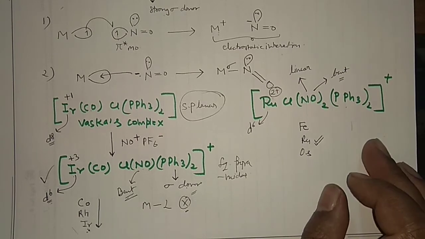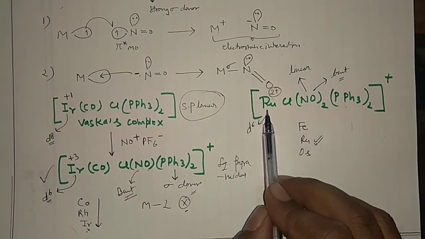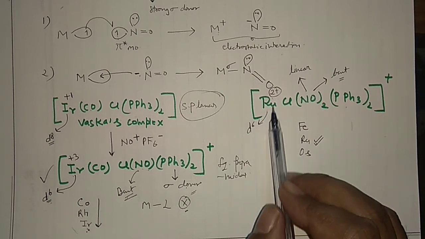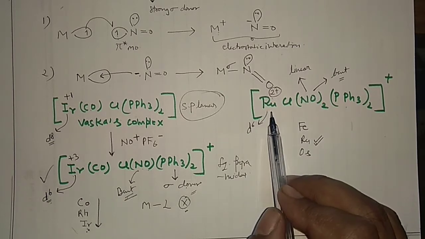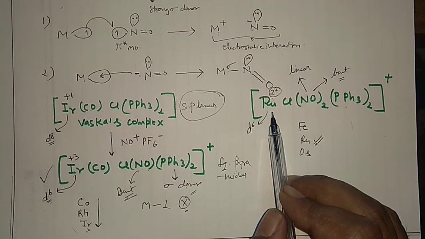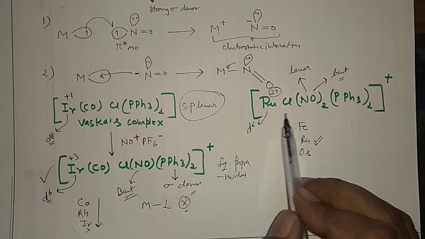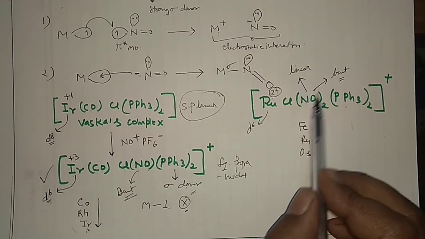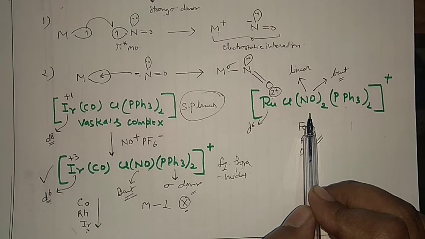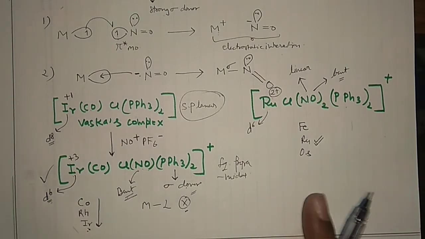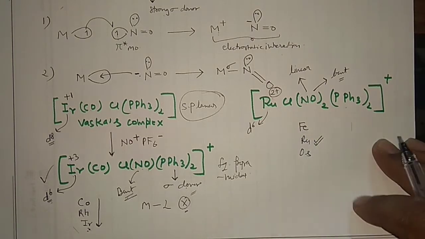So this is something very, very important. This ruthenium is not very much electronegative, and the charge is also +2. This will allow some kind of pi back donation, and this pi back donation will allow the formation of both the linear and the bent geometry. This is very, very important. After that, you can see another very important aspect of this complex, which I am going to discuss here.